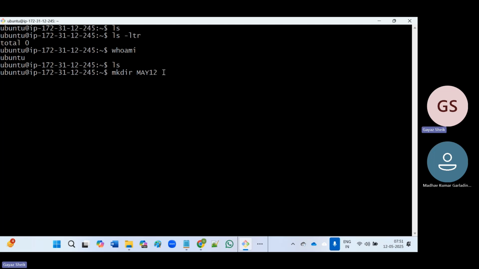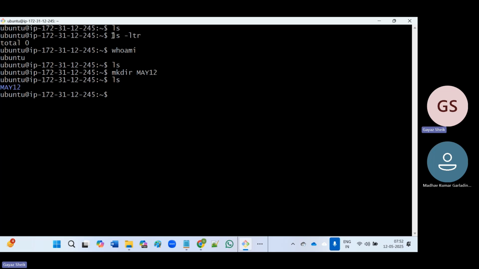Just try to execute this command. What will this command do? It will create one directory. Now check ls. Earlier when we executed the ls command, we were not getting anything. Execute the ls command again. You see, we got our directory. So the ls command will list the files.